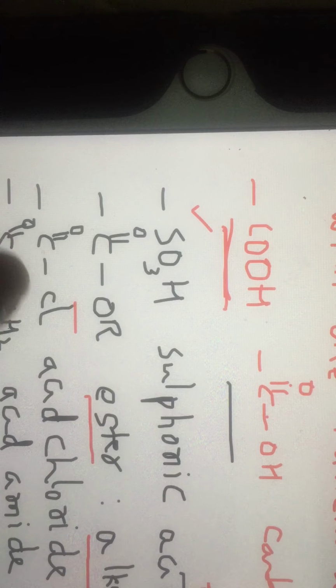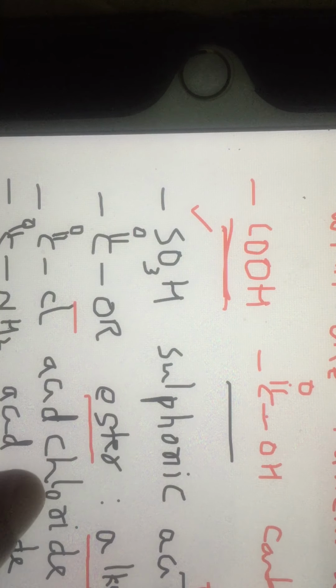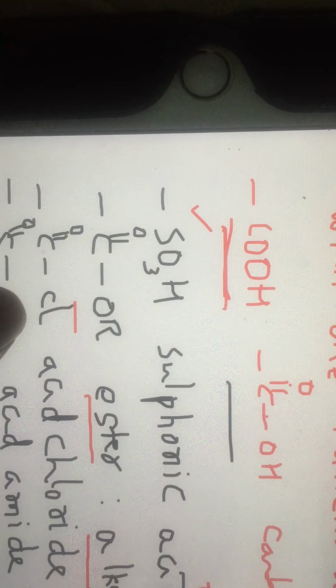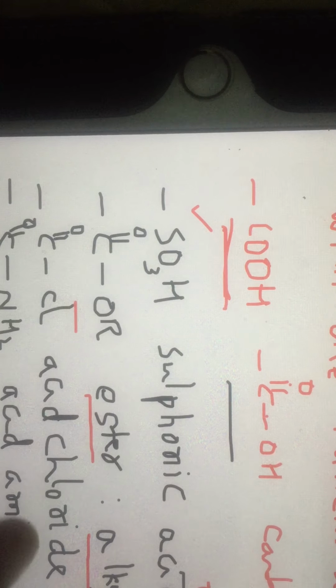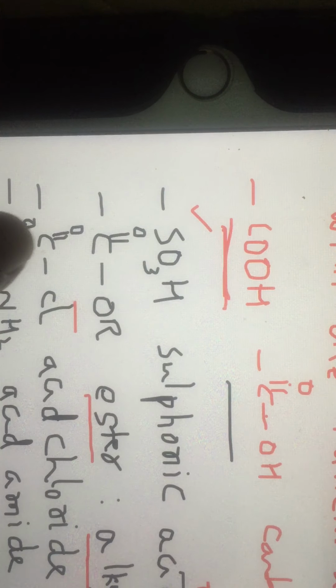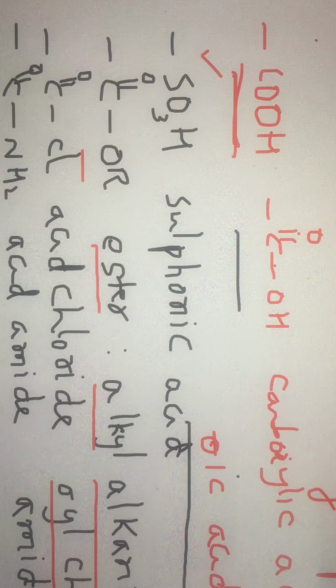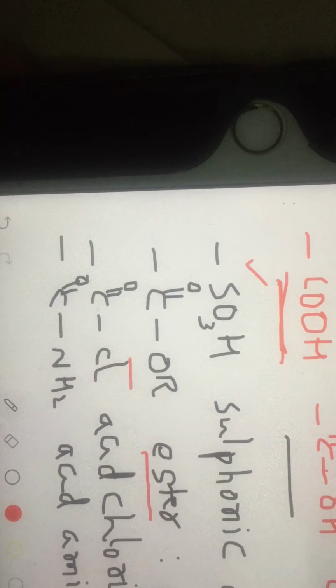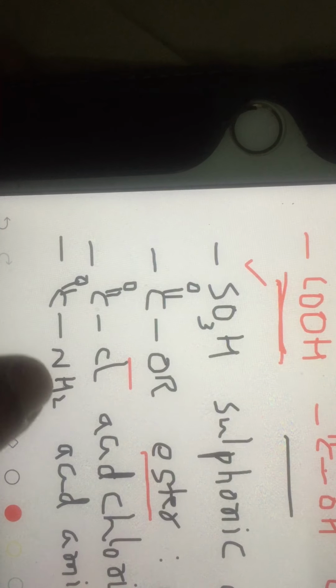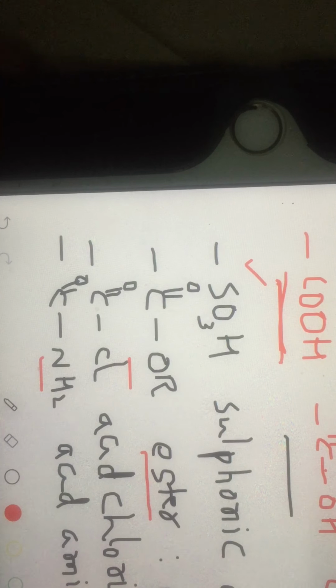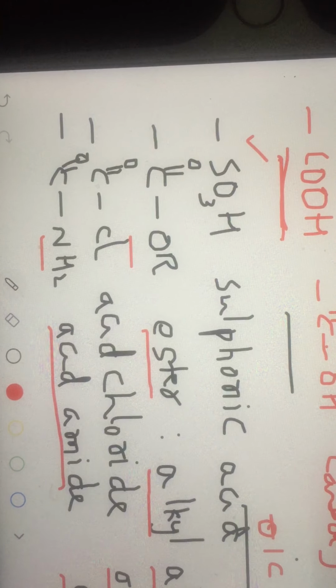Next, in COOH, if OH is replaced by Cl, it is called an acid chloride. If it is replaced by Br, acid bromide. If it is replaced by I, acid iodide, and so on. COCl, COX, acid chlorides, their names end with oyl chloride. Similarly, in the COOH of a carboxylic acid, if OH is replaced by NH2, we get an acid amide. Their names end with amide.